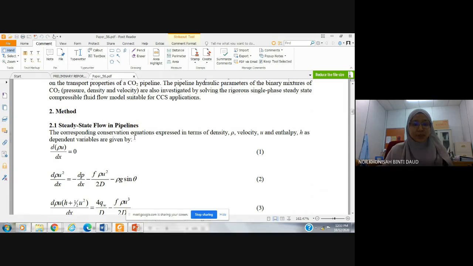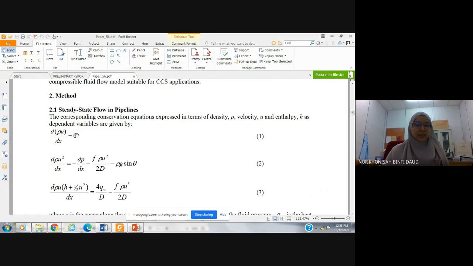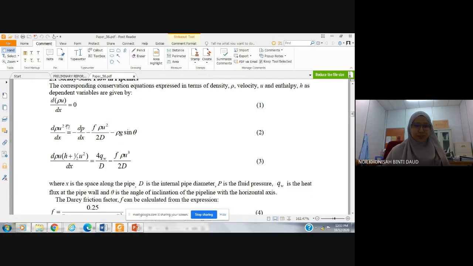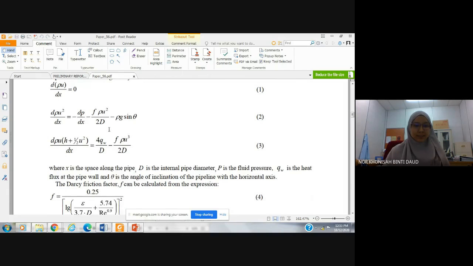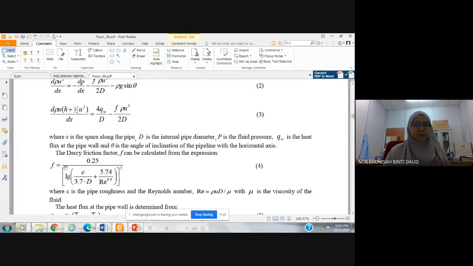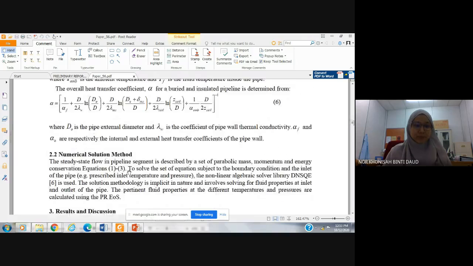So for the part of methodology, the mass, momentum and energy conservation equations are applied in order to develop the analytical model for the steady state carbon dioxide pipeline. So this is the mass, momentum and energy conservation equations employed in this study. The friction factor along the pipe is calculated using the Darcy friction factor.